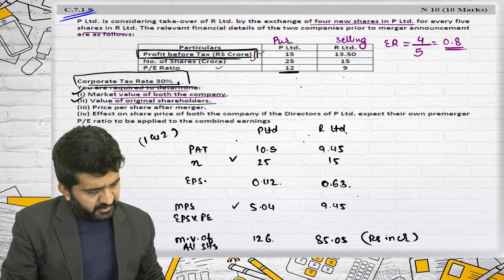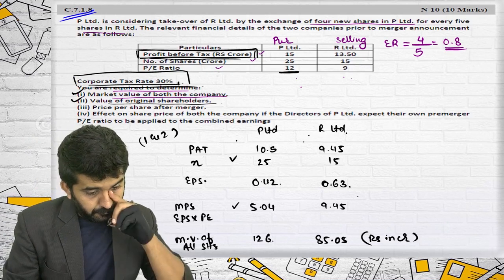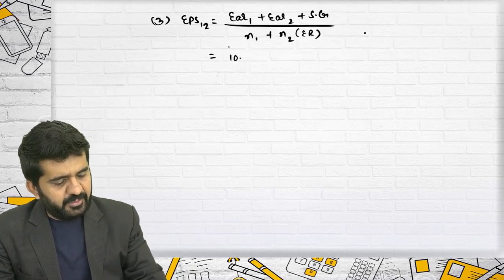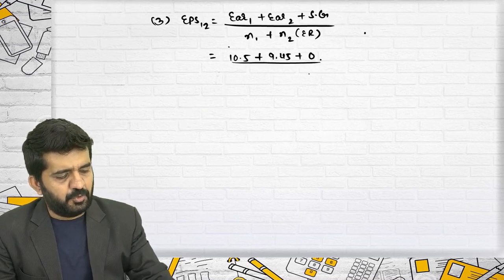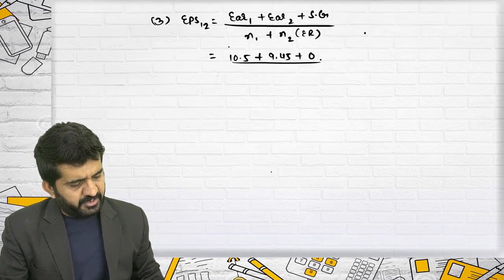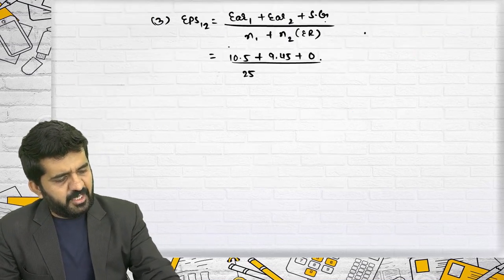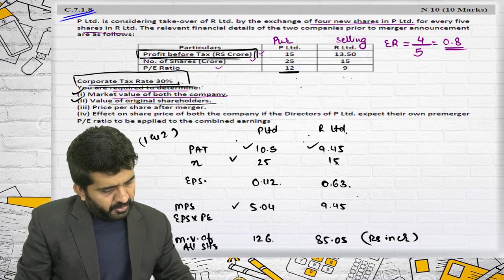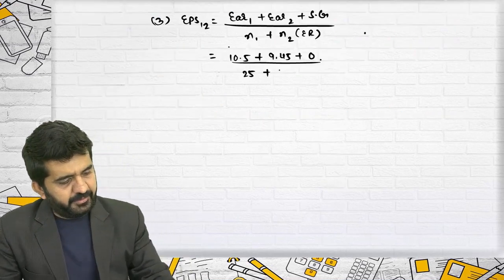Earnings of company 1 is 10.5, and of company 2 is 9.45. Synergic gain is 0. N1 is 25 crore. These are all in crores. So in the denominator also I can write down 25 plus 15 into 0.8.